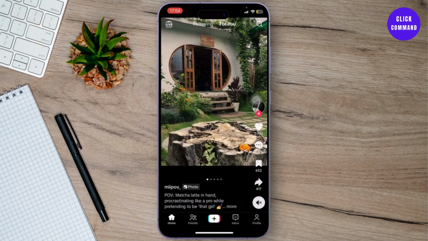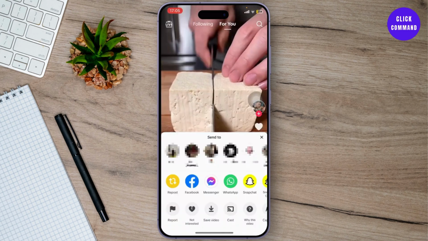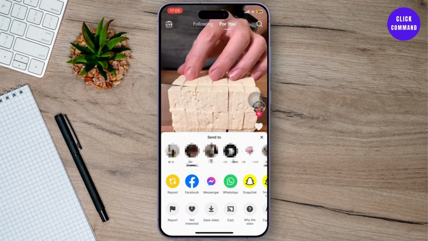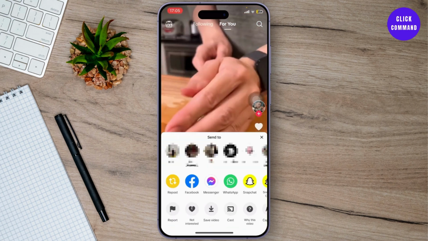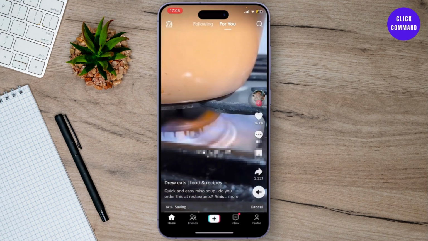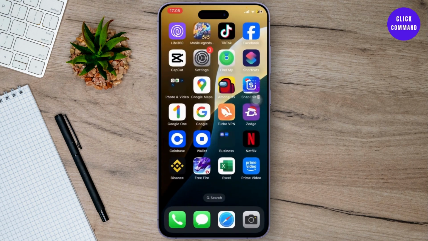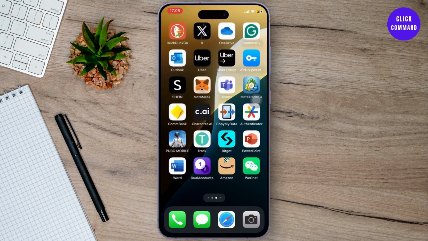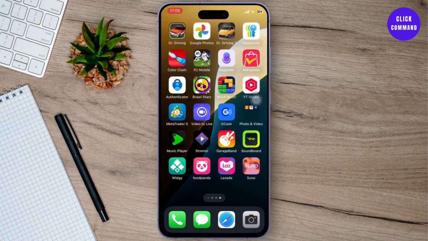So the first step here is heading over to TikTok and then downloading the music that you want. To download the sound on your TikTok, you will first need to download the video. To do that, simply tap on the share button on the bottom side here and then tap on save video. After you tap on save video, you can head back, open up your CapCut, just extract the audio and save it into your files. Now after you've done that, you can open up the GarageBand app.